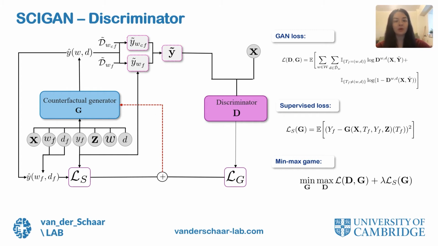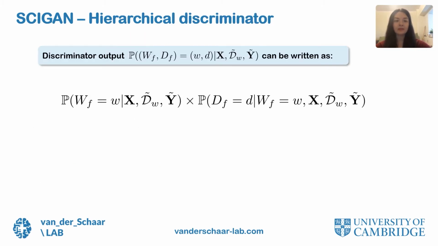So in order to overcome this problem, we introduced a novel hierarchical discriminator which involves a treatment discriminator with output dimension k and several dosage discriminators, one for each treatment, each with output dimension NW. We will now derive how we build this hierarchical discriminator. First, notice that the probability that needs to be computed by the discriminator can be split into 2 as written on this slide.